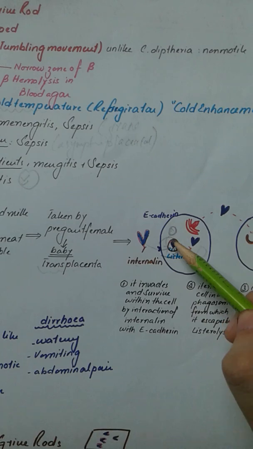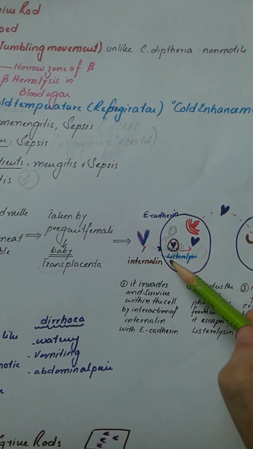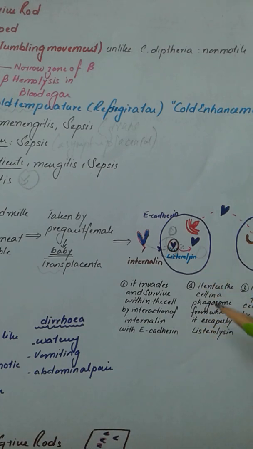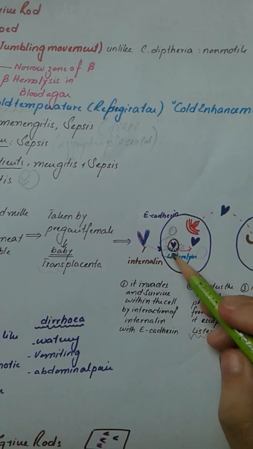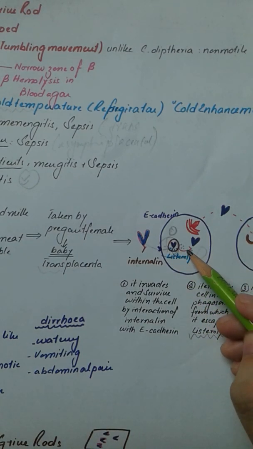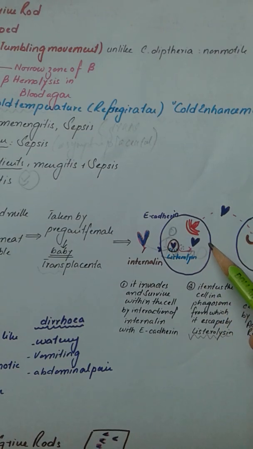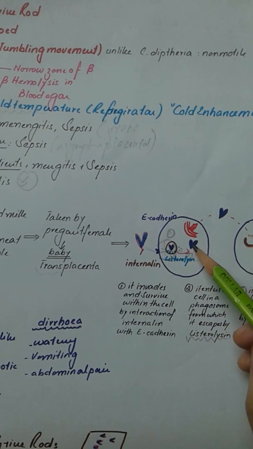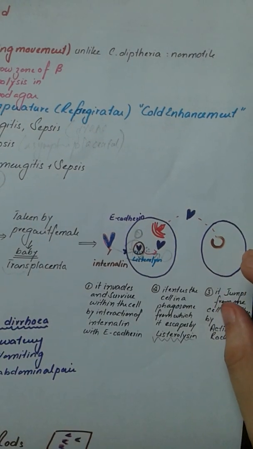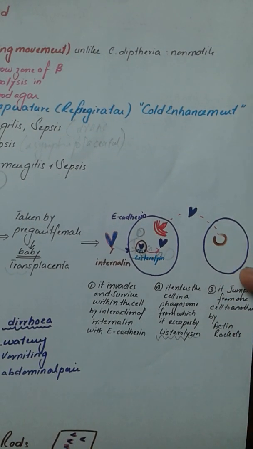Before the lysosome fuses with this phagosome, the organism secretes an enzyme known as listeriolysin. Thus it quickly escapes from the phagosome and is not digested, and it can survive within the cells and cause its disease-like properties.